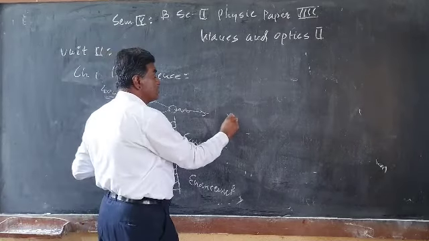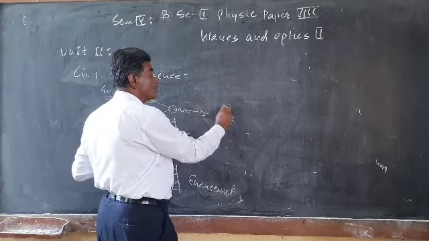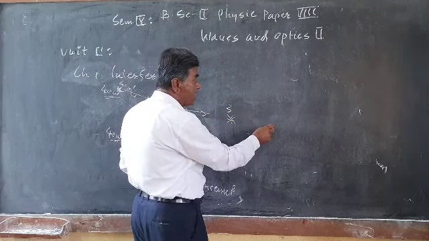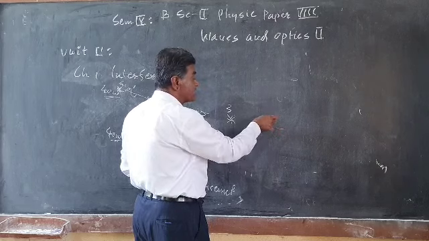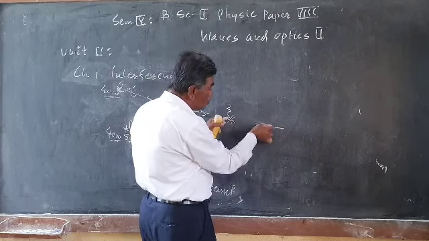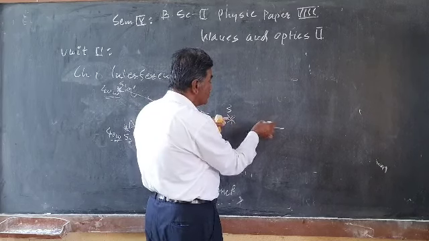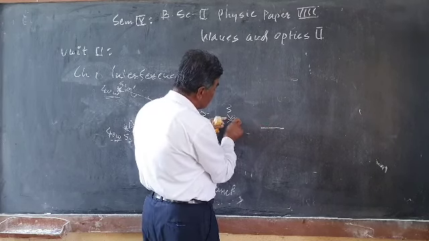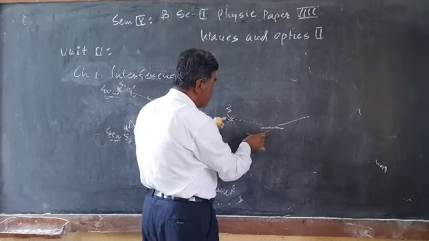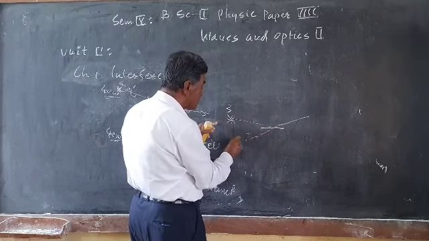Suppose this is one source of light, and we arrange some system in such a way that we get two virtual sources, one here and the other here.